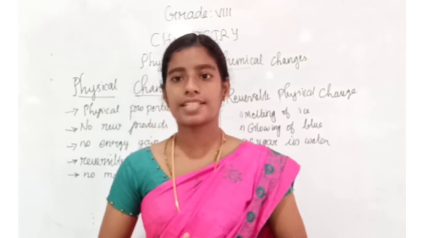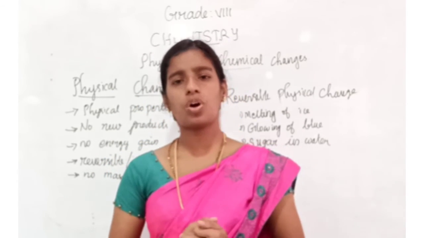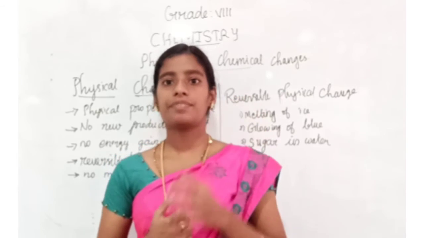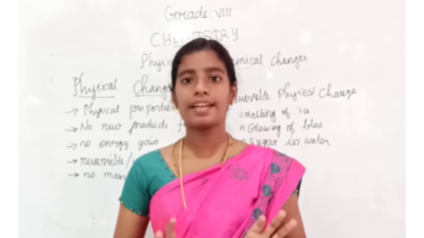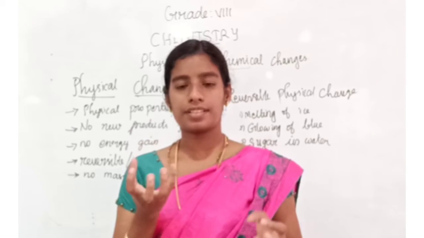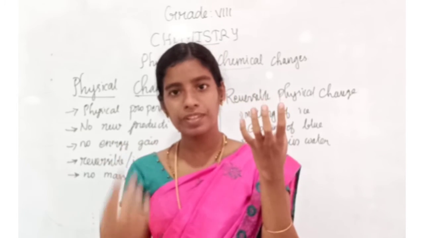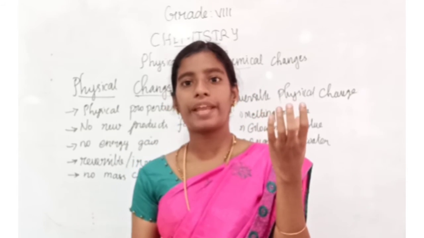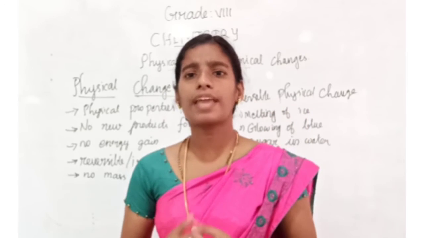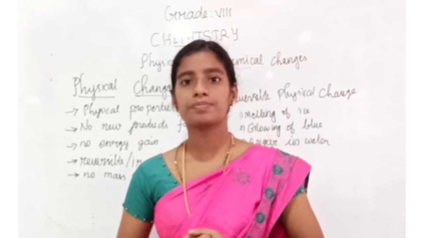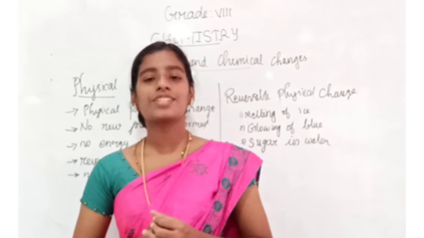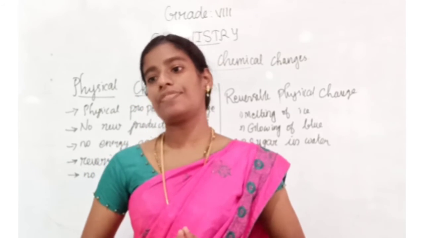In physical change, for example, you are having an egg, you are breaking that egg. Now it is in the broken form. So, can you get that egg back?